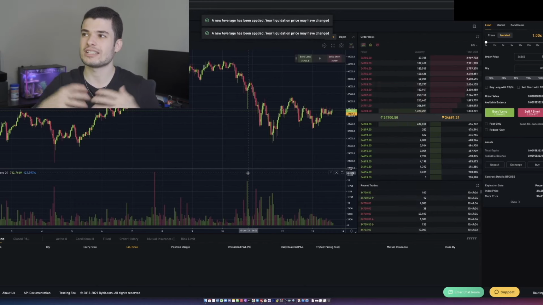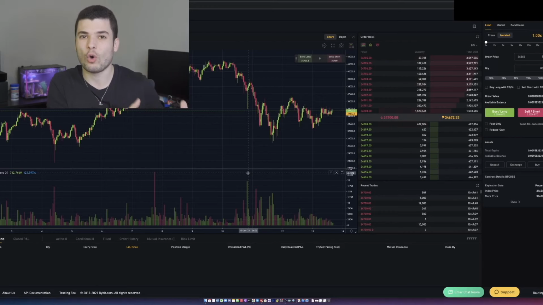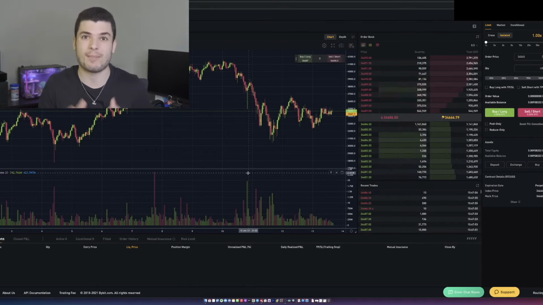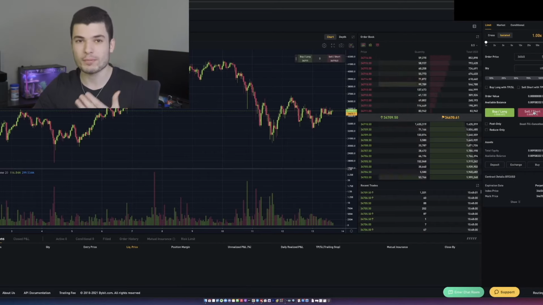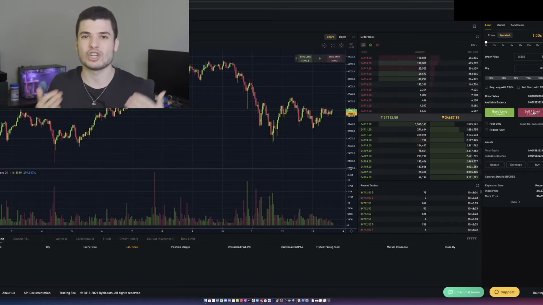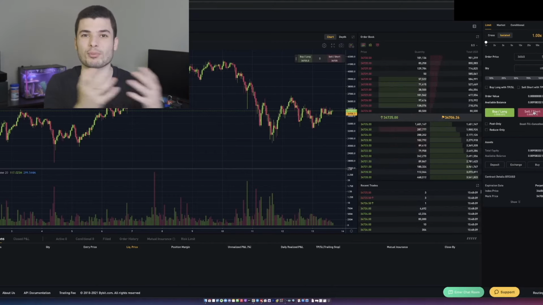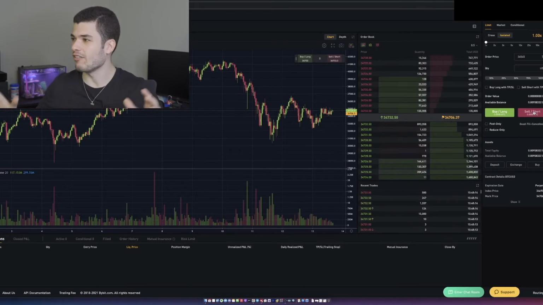Now 1x leverage might not sound fantastic, but the big thing here is you don't have to sell to USDT. And you don't have to hold USDT because you think Bitcoin's price is going to go down. A lot of people don't like that. So what they end up doing is just holding Bitcoin, ups and downs, ups and downs. They're just holding Bitcoin because they're scared if they sell to USDT, Bitcoin might pump, and they're stuck in USDT and they never know when to buy back, and then they miss out on a bunch of gains. So what a lot of people do is use 1x leverage just to short Bitcoin, which means you think the price of Bitcoin is going down. You want to bet on the price going down, and if it goes down, you make more Bitcoin. That way you're profiting if the price goes down without having to sell to USDT. That is the beauty of how this whole thing works.